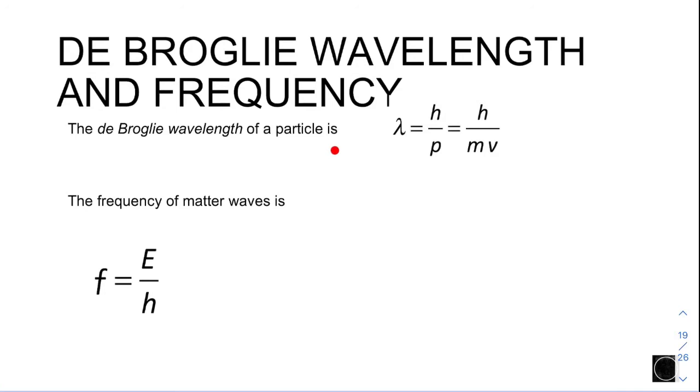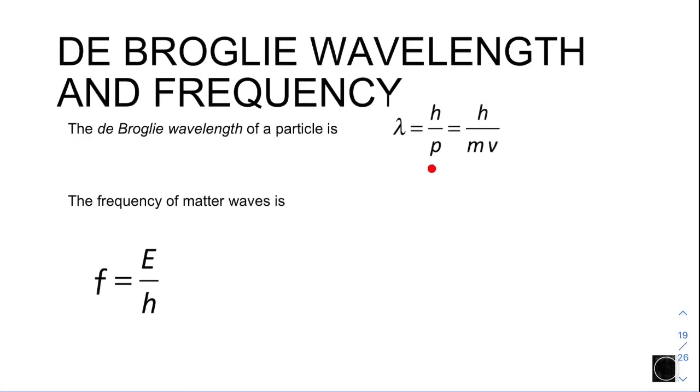Based on the theory of de Broglie, the wavelength of a particle that exhibits wave behavior is equivalent to the Planck constant divided by momentum.